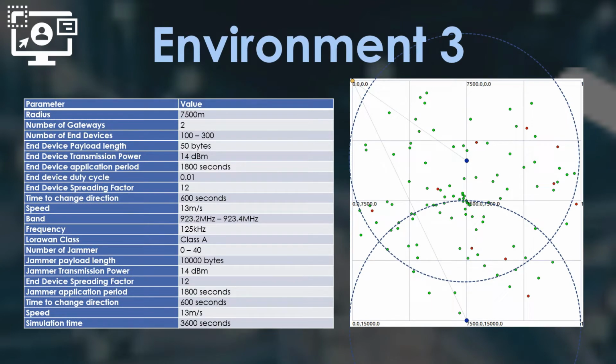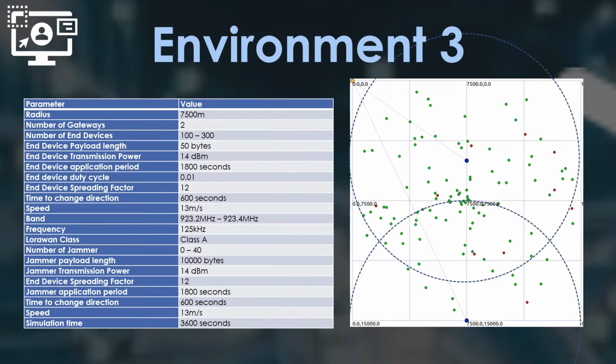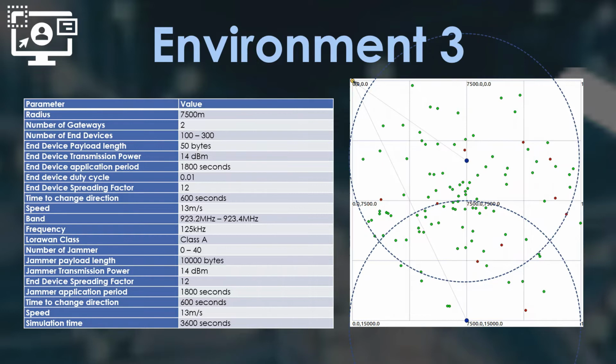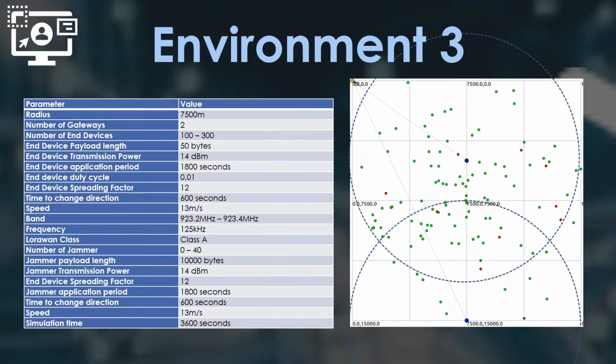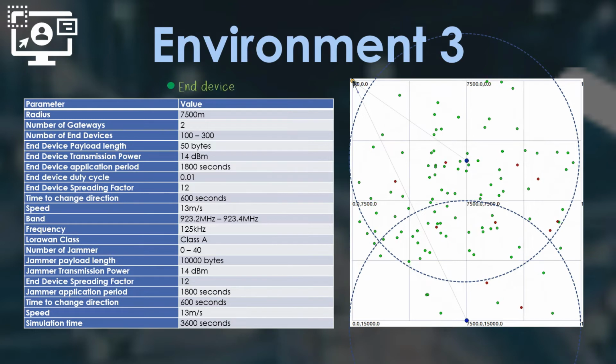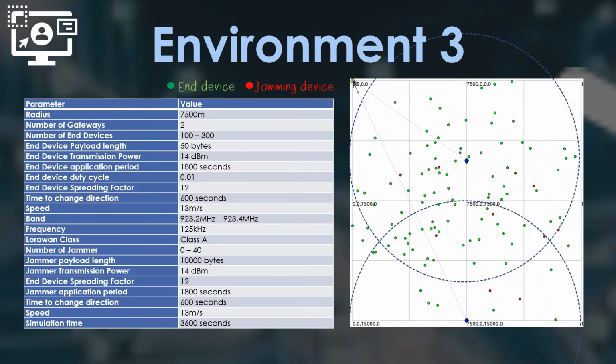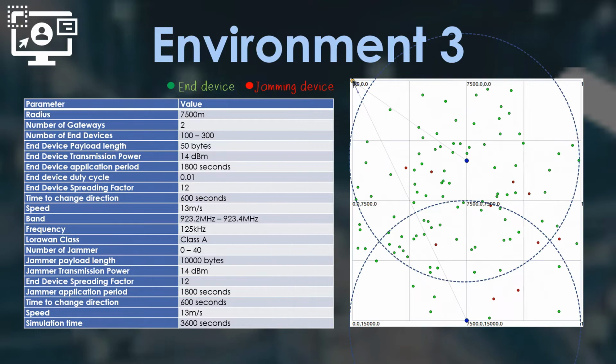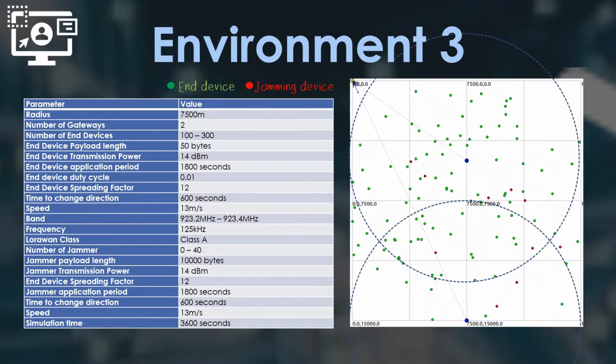Environment 3 modeling is almost the same as environment 2. In this environment, it is observing the effect of jamming in mobile situations. This model is designed with the end devices and jamming devices in mobile condition, while in environment 2, the jamming devices are in fixed position.